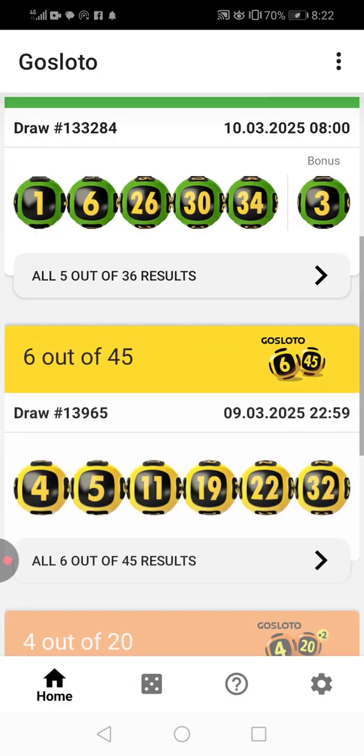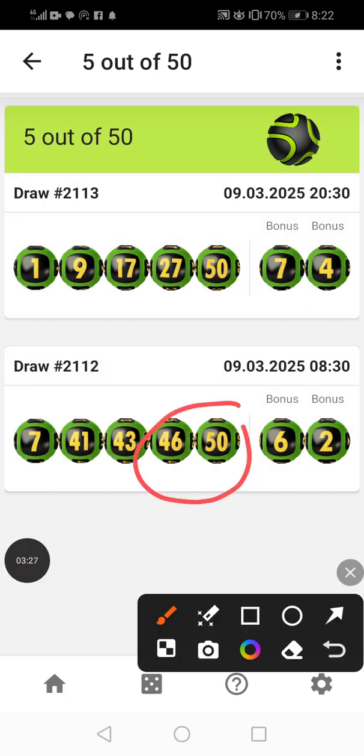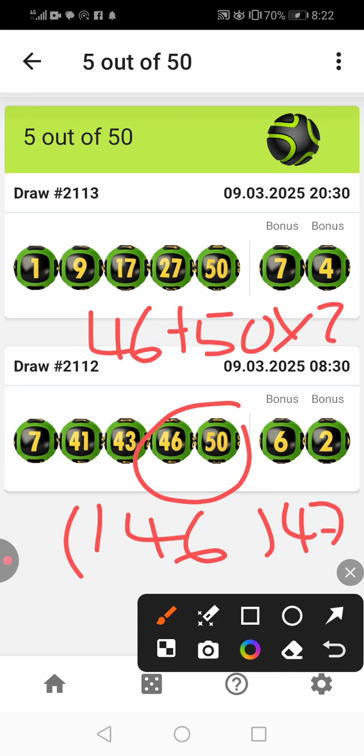So if it's 146, it means if I take 46 plus 50 times 2, it's 146. So you see 146, there was 47 there, there was 44 there, and then 14 plus that is a 20, minus that is an 8.